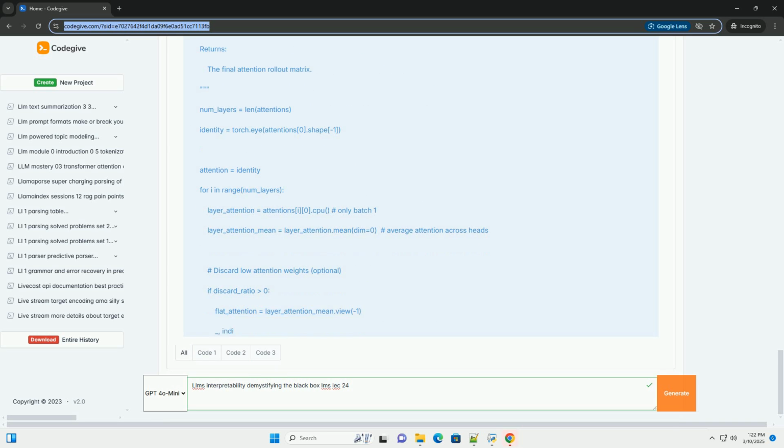How it works: identify the specific weights that influence the model's factual knowledge. Apply targeted updates to these weights using techniques like fine-tuning with specific examples or using specialized knowledge editing algorithms. Interpretation: by observing how specific weight changes affect the model's output, you gain insight into where and how the model stores and uses factual information. Library: libraries like ROME, Rank-One Model Editing, provide tools for targeted knowledge editing in transformer models.